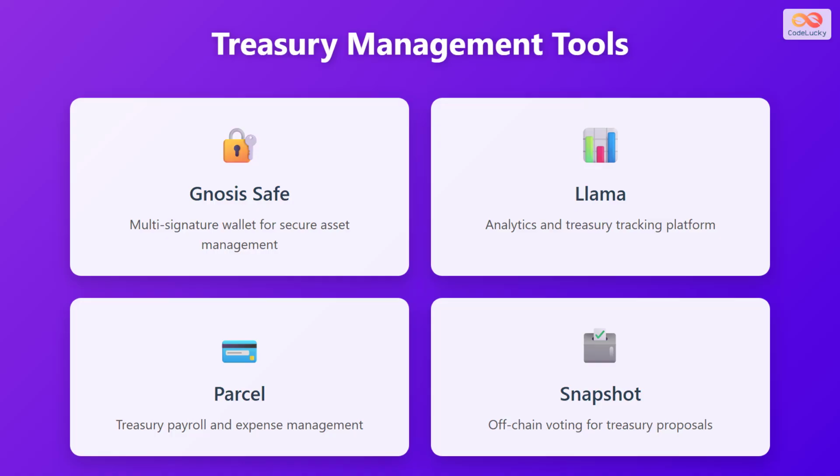Several specialized tools help DAOs manage their treasuries effectively. Gnosis Safe is a popular multi-signature wallet platform that provides secure asset management. Llama offers analytics and treasury tracking, giving DAOs visibility into their financial performance. Parcel handles treasury payroll and expense management, making it easy to pay contributors. Snapshot enables off-chain voting for treasury proposals, allowing the community to participate in decision-making without paying gas fees. Together, these tools streamline treasury operations.